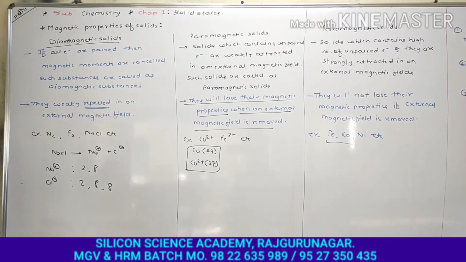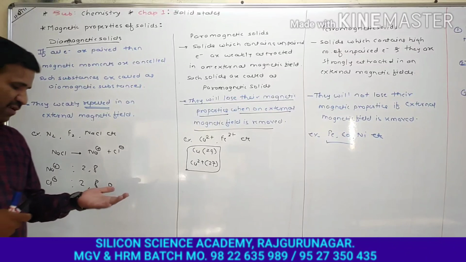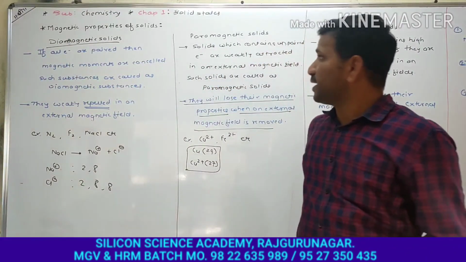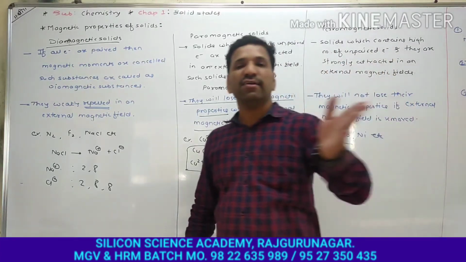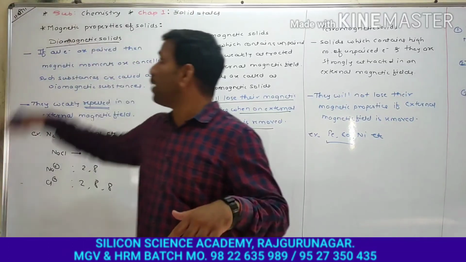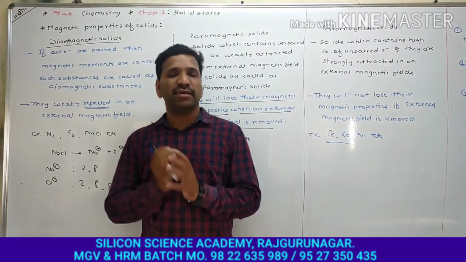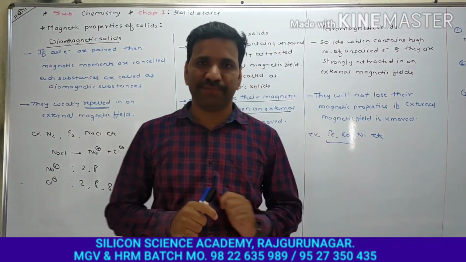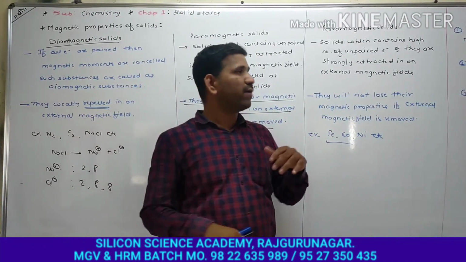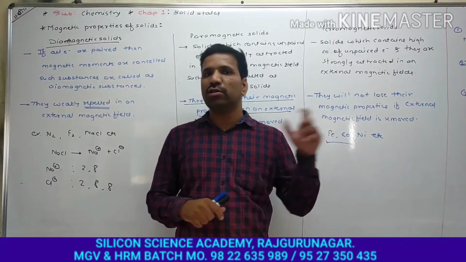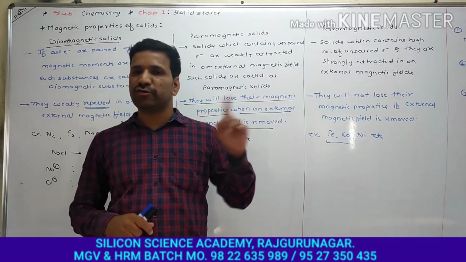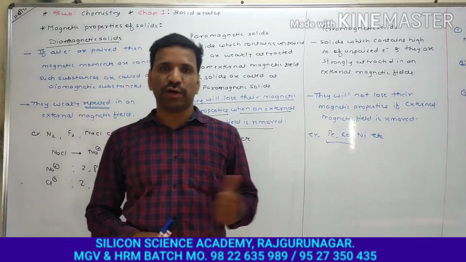Okay, so depending upon the magnetic properties, we have classified solids into three types, that is diamagnetic solids, paramagnetic solids, and ferromagnetic solids. So in this way, we have finished magnetic properties of the solids, and thus our chapter, the solid state, is also finished. I hope you all have understood all the points in this chapter. In the next lecture, we are going to start with a new topic. Okay, thank you.